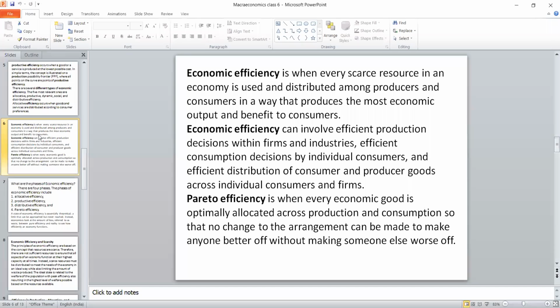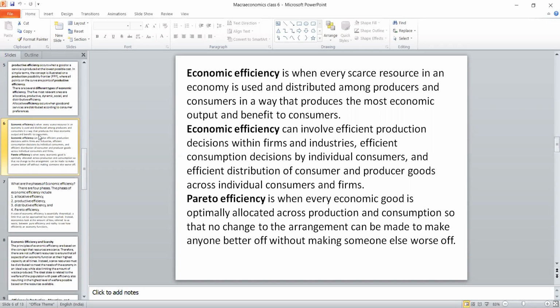Economic efficiency is needed when scarce resources in the economy are used, because if plenty of resources are available, there is no need to talk about economy. There is a scarcity in the available resources. Our wants are unlimited. That is why we need economic efficiency. So it should be distributed between the consumer and the producer. Suppose these two are not connected properly, then it is called inefficiency.